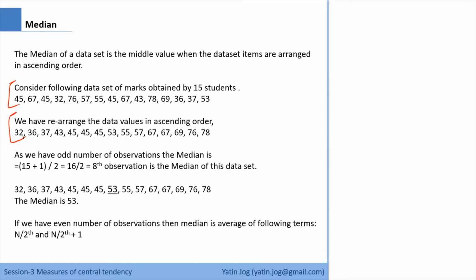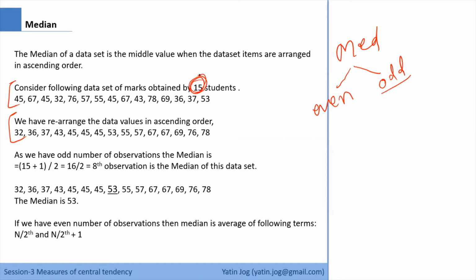Now how many values do I have in my data set? 15 values, 15 data points. In case of median, we have two different ways of calculation, for an even number of terms and for an odd number of terms. So we have two formulas or two methods to calculate median. First we'll see odd number of terms, because we have 15 observations, and 15 is an odd number.